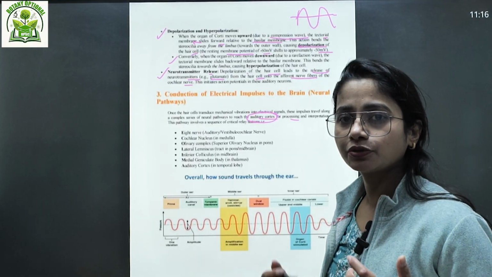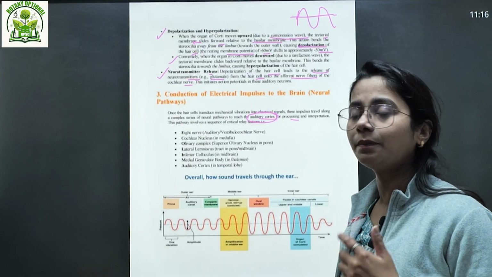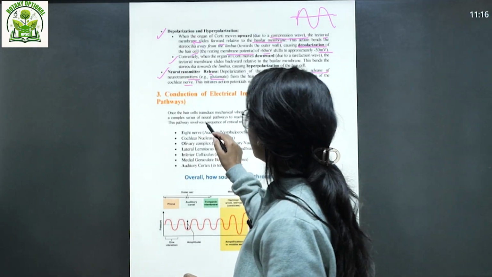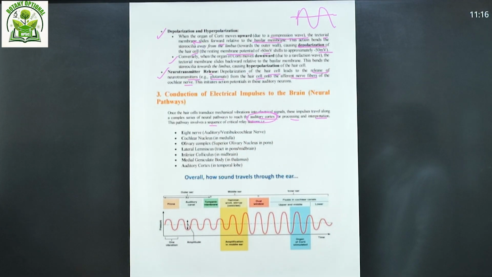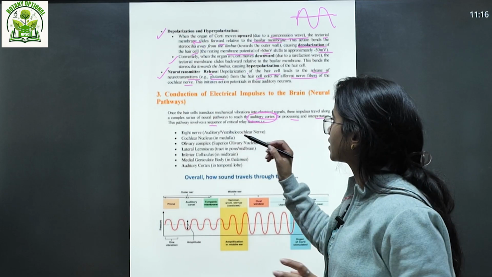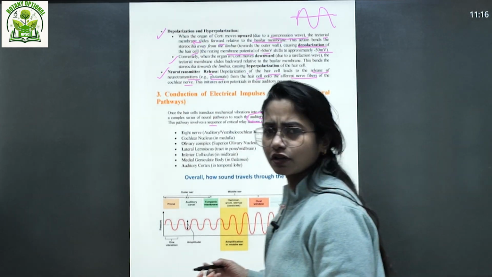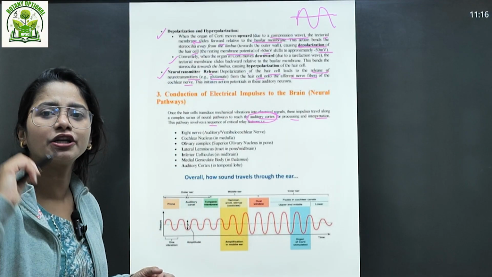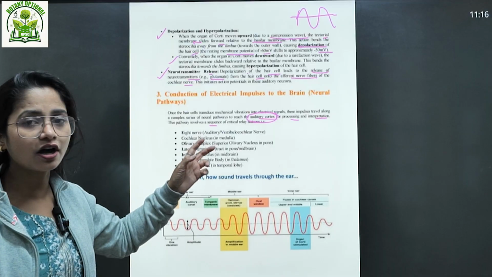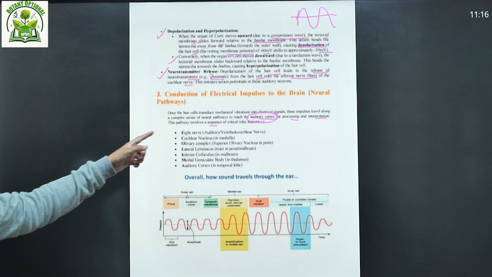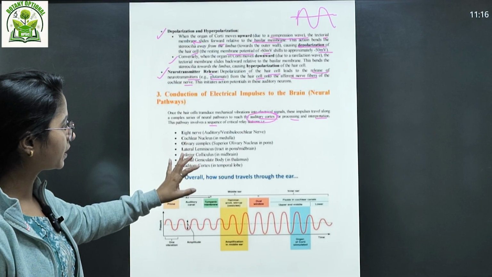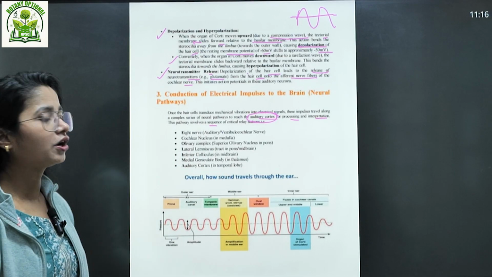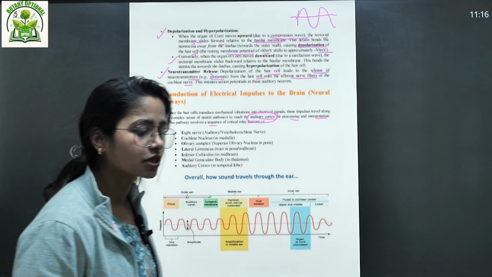Now this signal moves to the brain portion for processing and interpretation. This pathway involves a sequence of critical relay stations. What is this? This is a relay race, where one thing is passed to another and continues. That means from the 8th nerve to the cochlear nucleus, from the cochlear nucleus to the olivary complex, from the olivary complex to the lateral lemniscus, then inferior colliculus, then medial geniculate, and the auditory cortex. Auditory cortex is the final version.